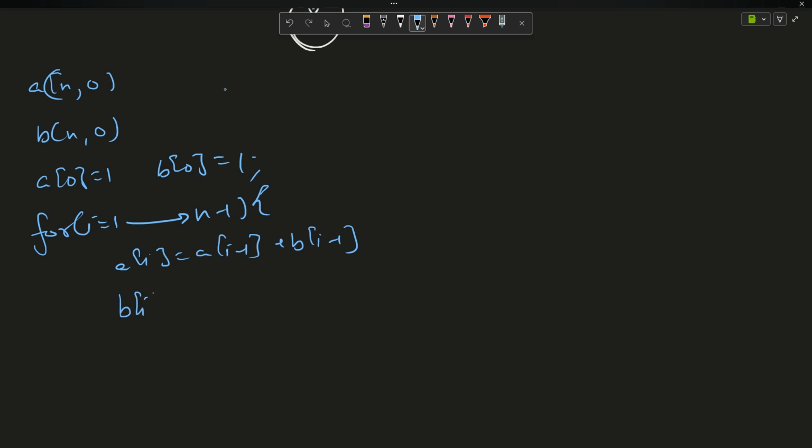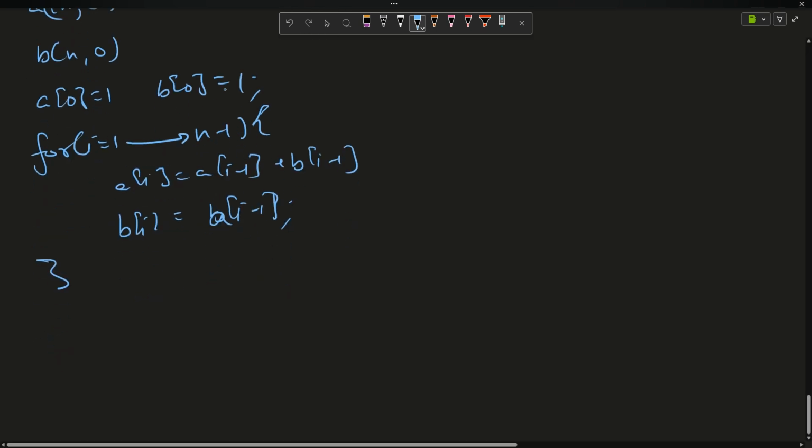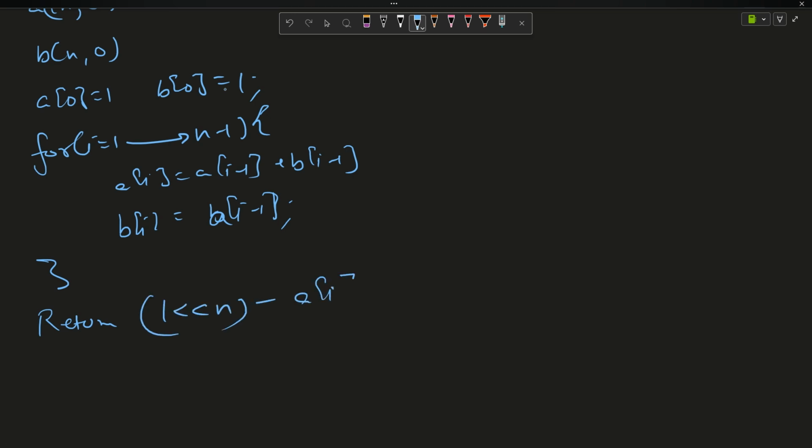Similarly, B of I equals A of I minus 1. These arrays will get filled. Now, just return 2 to the power n minus A of n minus 1 and B of n minus 1, that is the last element. This is your correct answer.